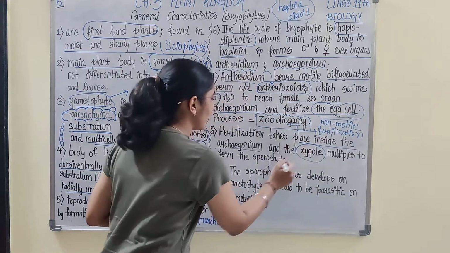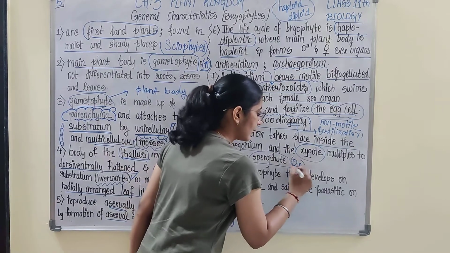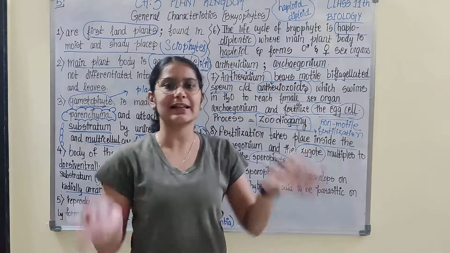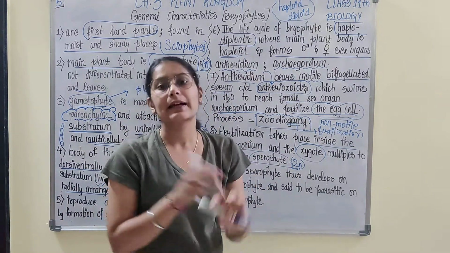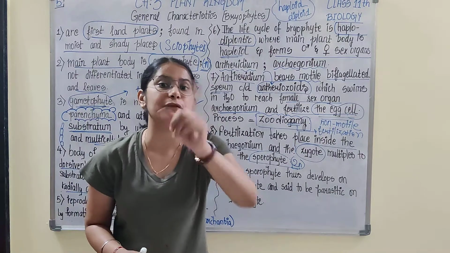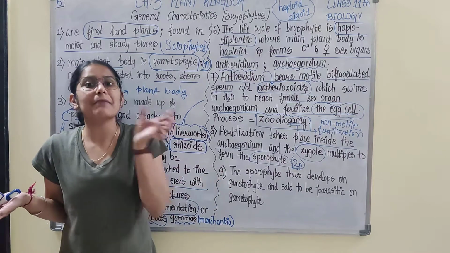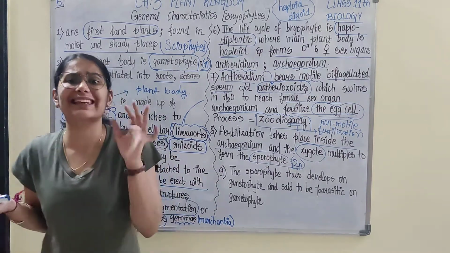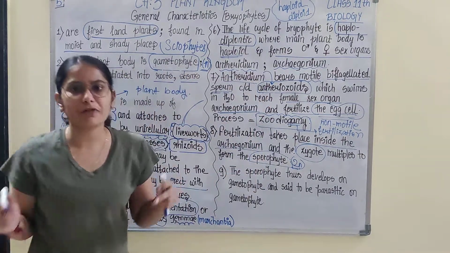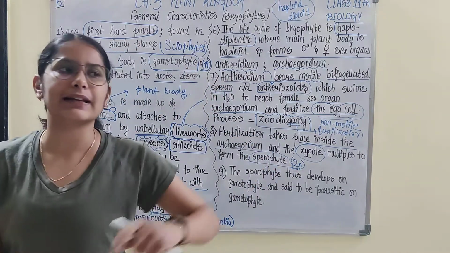This zygote then multiplies to form the sporophyte, the diploid plant body. Here in the case of bryophytes, and in all plants, there are two plant bodies, gametophyte and sporophyte. The main plant body is gametophyte, and the other plant body is sporophyte. How is the sporophyte formed, did you understand? First there was the gametophyte. Gametophyte is haploid. By mitosis, it forms gametes. Haploid gametes will be formed, sperm is haploid. Look, the gametophyte has sex organs, antheridium and archegonium. Antheridium has sperm, archegonium has the egg cell.